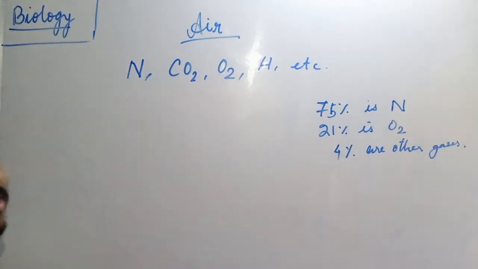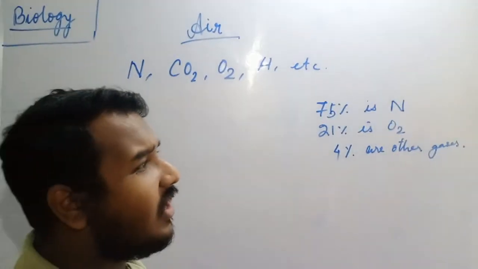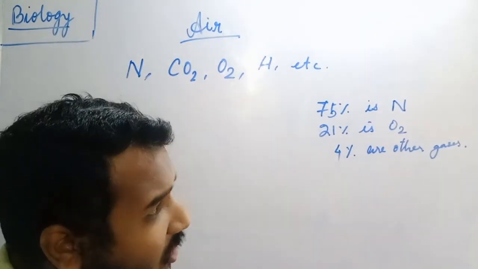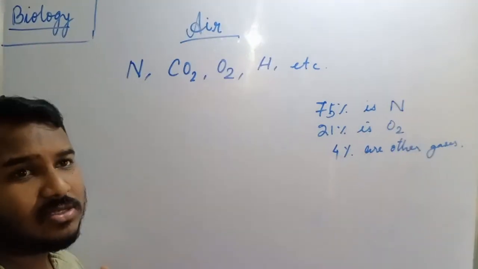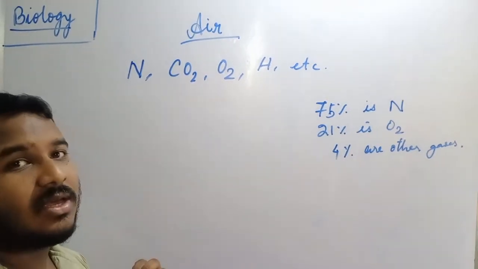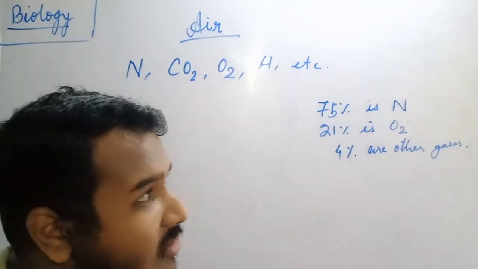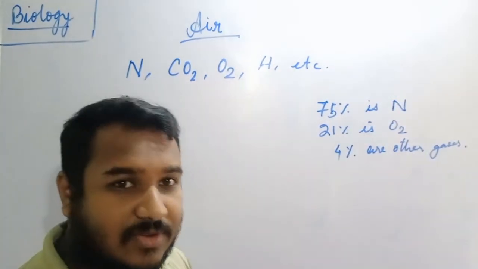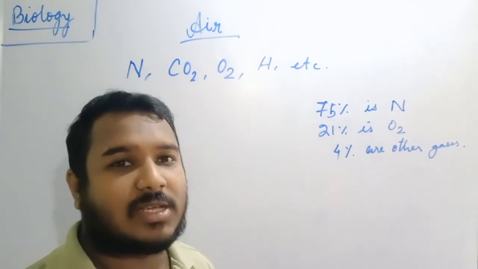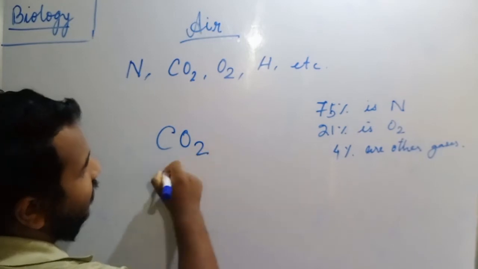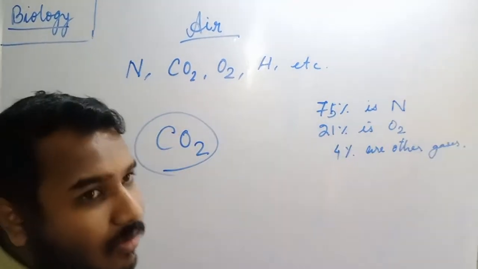We generate lots and lots of carbon dioxide, and where is this carbon dioxide going? It is mixing in the environment. How? First, we are breathing in oxygen and giving out carbon dioxide. Second, when we are burning something, carbon dioxide is produced and mixes in the environment. When vehicles are moving, their smoke has carbon dioxide, which also mixes in the environment. So carbon dioxide is one of the greatest components in our environment.